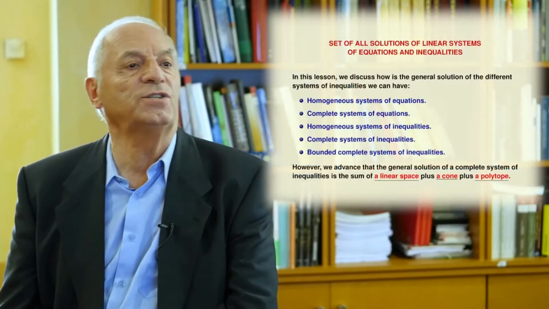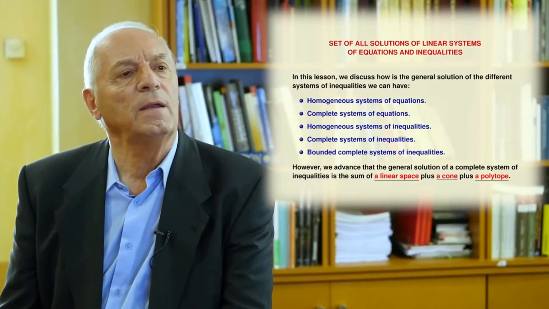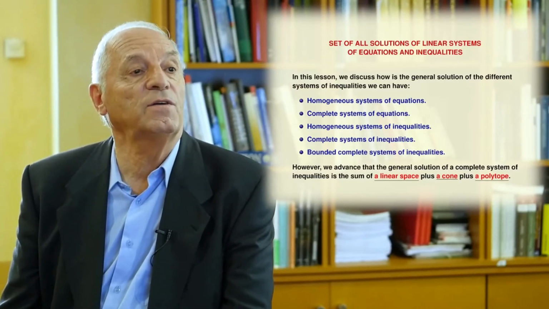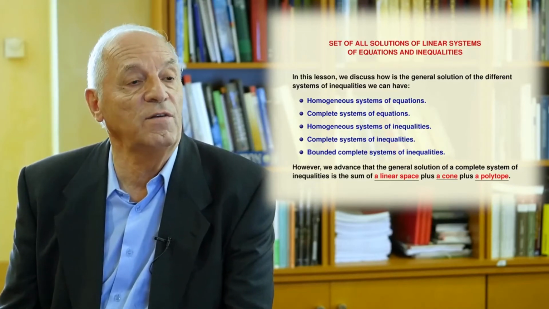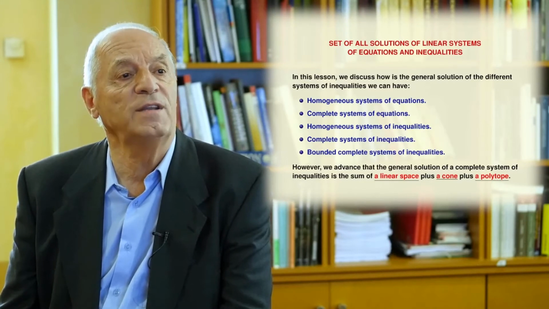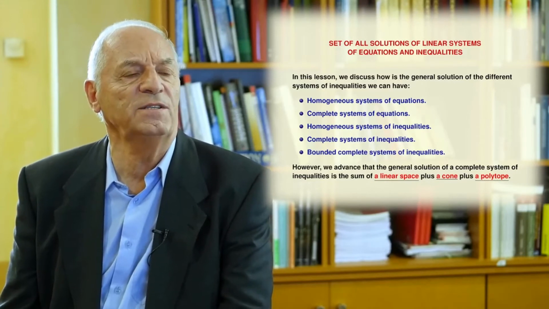And also we have to see what happened in the case of a homogeneous system of equations, in which case we have linear subspaces. What happened in the case of a complete linear system of equations, in which case we have affine spaces, where we need to determine one particular solution and a linear subspace.